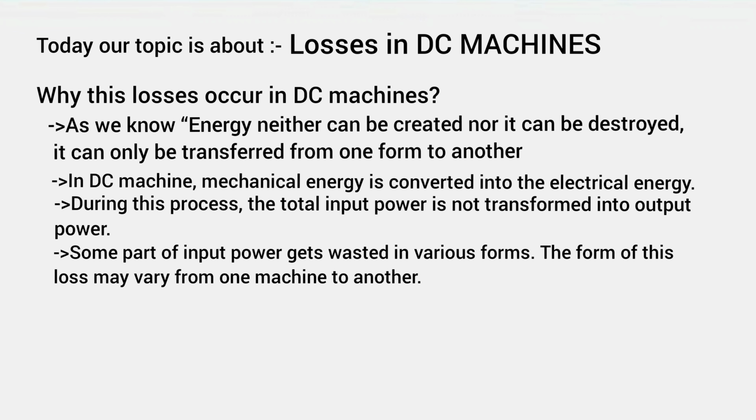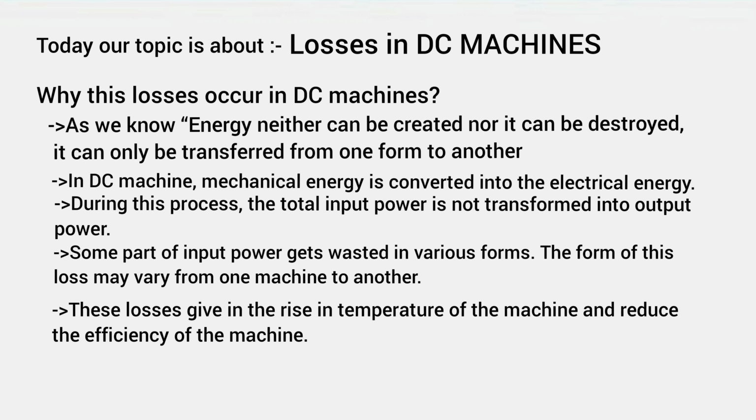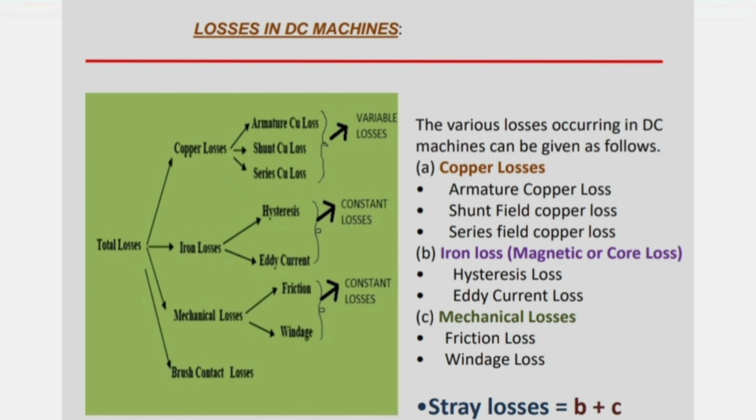Some part of the input gets wasted in various forms. These losses may vary from one machine to another. These losses raise the temperature of the machines and reduce their efficiency. Now, the losses of DC machines. In these losses, we can observe four types: copper losses, iron losses, mechanical losses, and brush contact losses. In the first one, copper losses, we have armature copper losses, shunt field copper losses, and series field copper losses.